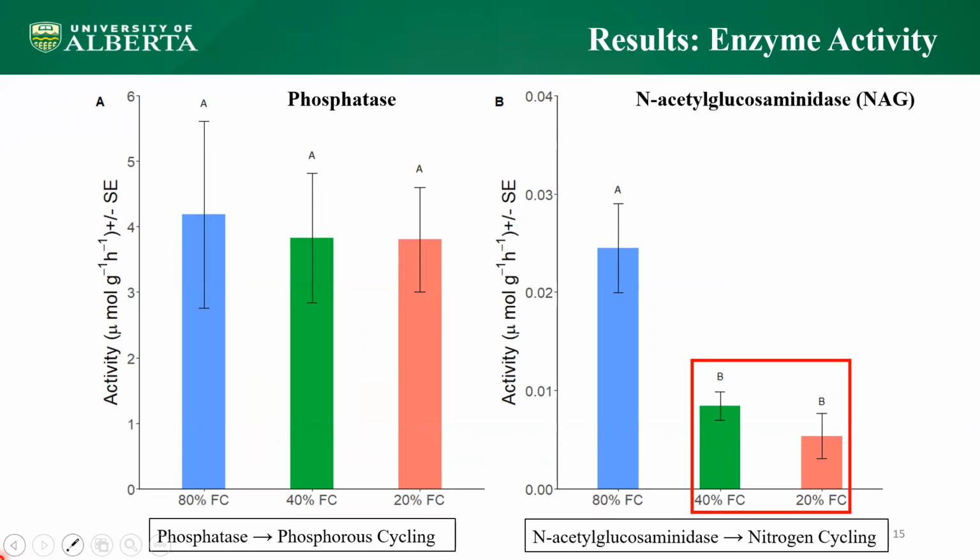Next, we have phosphatase in panel A for phosphorus cycling and NAG for nitrogen cycling in panel B. Like the carbon cycling enzymes before, phosphatase activity was not affected under drought, and the opposite is observed for NAG activity, which is significantly reduced under drought.